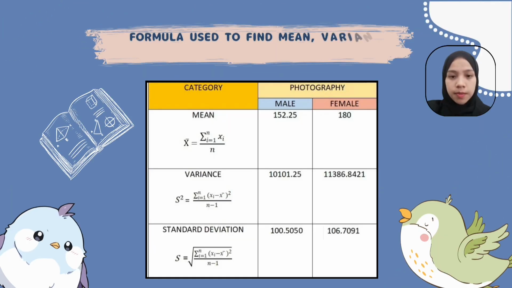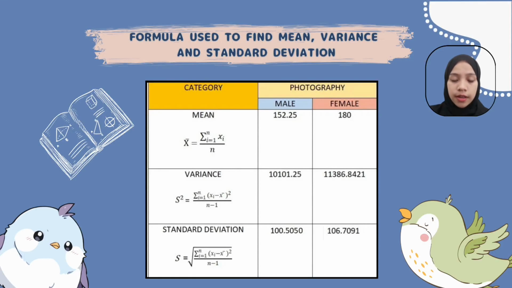This slide displays the mathematical formulas used in the calculation to find mean, variance, and standard deviation. For the mean, it shows how the average is calculated by summing all the values and dividing by the count. The variance formula indicates the spread of the data from the mean, and the standard deviation is the square root of the variance. So these are the results shown in the table earlier.